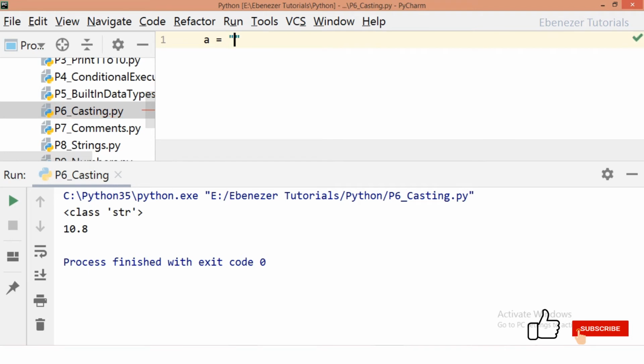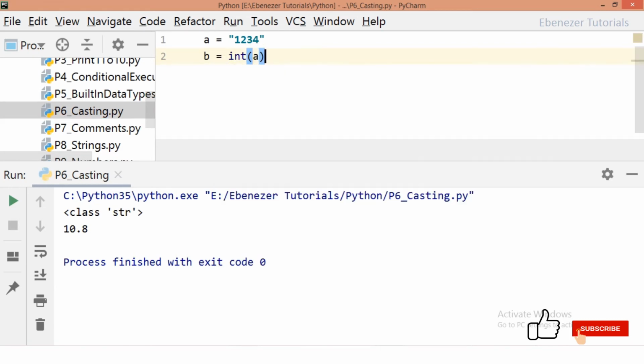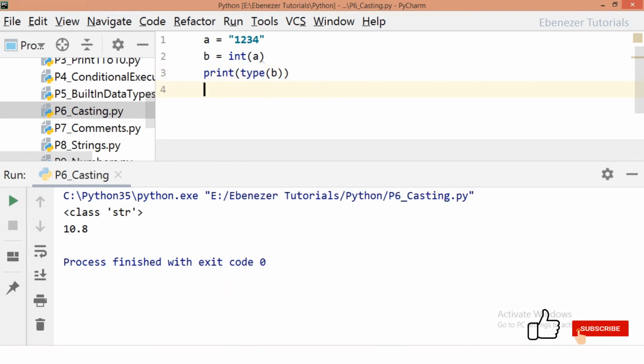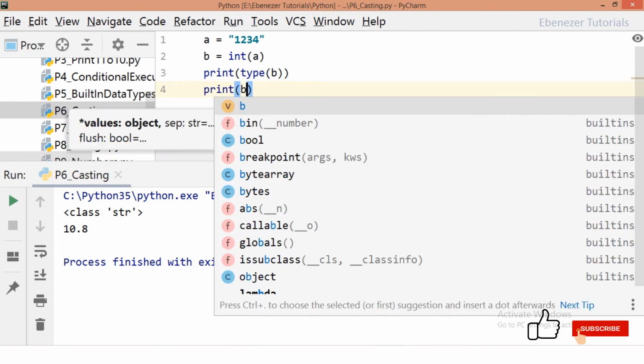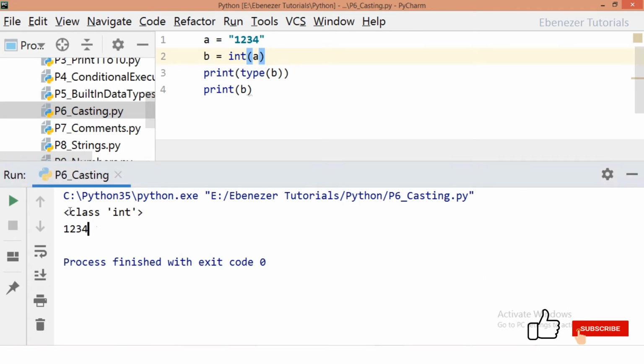Supposing I have a number that is enclosed within quotes, which is a string. Now I want to convert it into an int. So I will simply use the int function. Now when we try to print the value, we can see that the type of the data has now become int and its value is 1234.